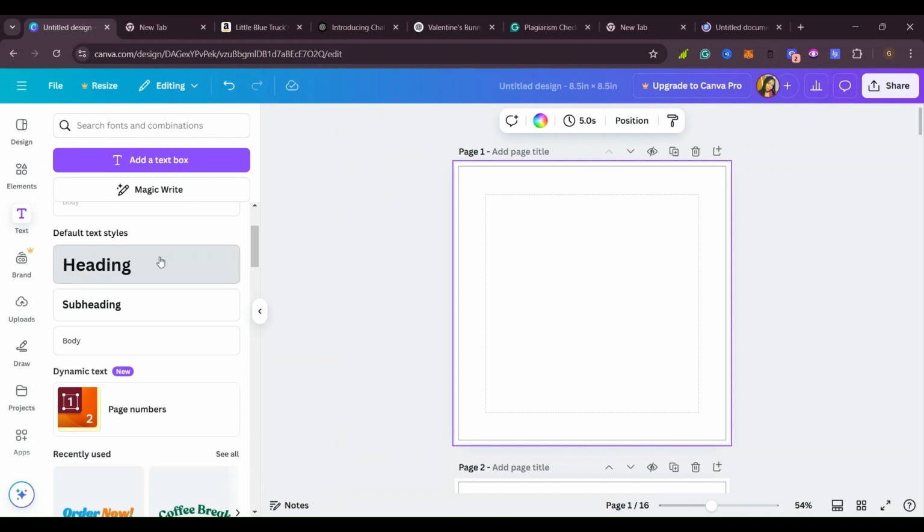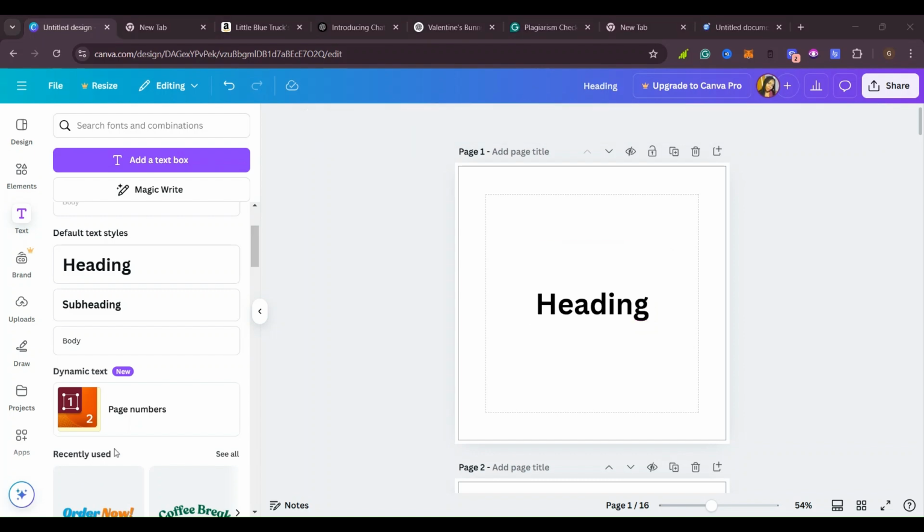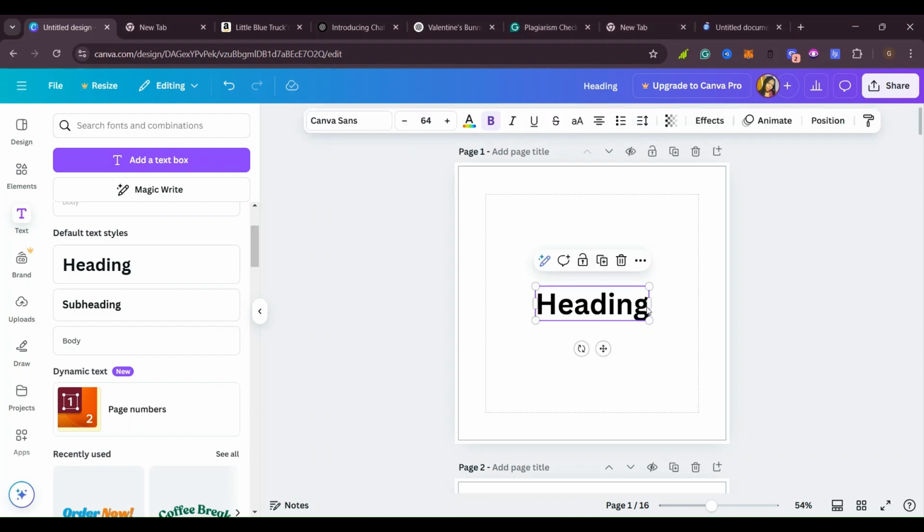Then I'll put here my text. I'll click this one which is already inside, which says the heading. I'll delete this one. Then I'll put in "this book belongs to." Yes, you should start with a capital letter.